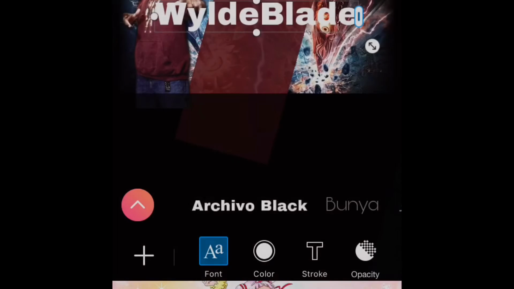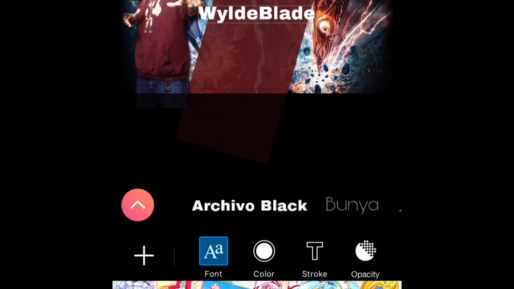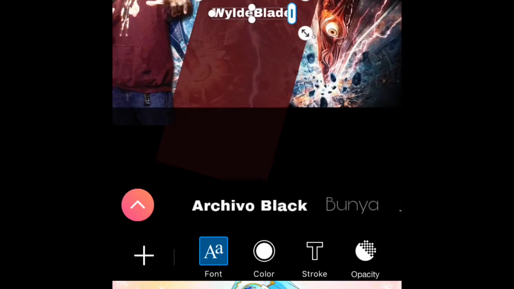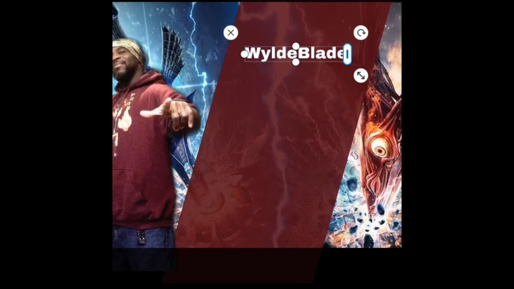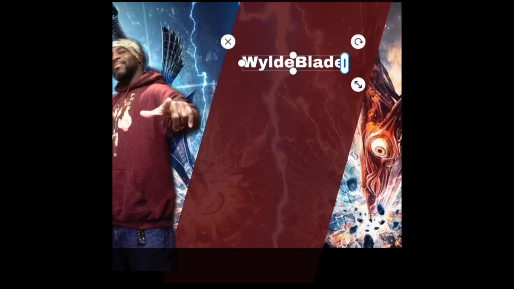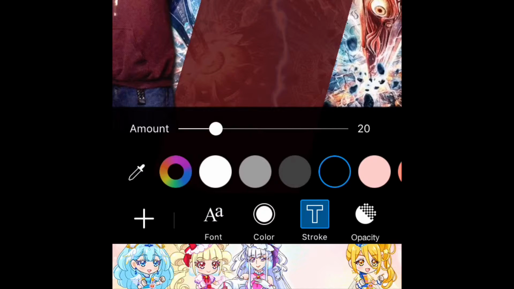And now we're going to move on to adding some text, right? So the text in this is ridiculously simple to use. If you use Instagram stories, then you basically know how to use these. You can change the font, you can resize it, you can drag it around anywhere that you want. So it's pretty easy to use as a text editor.